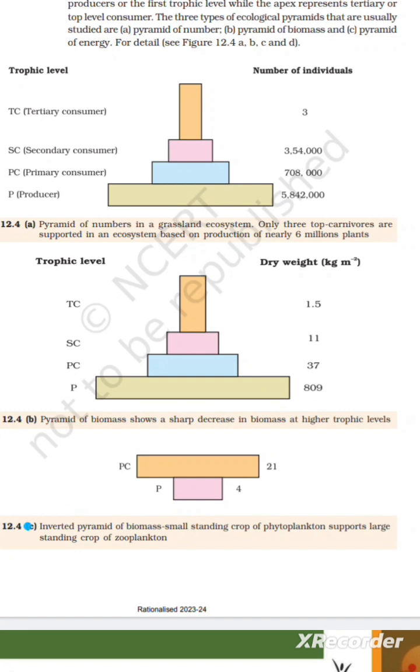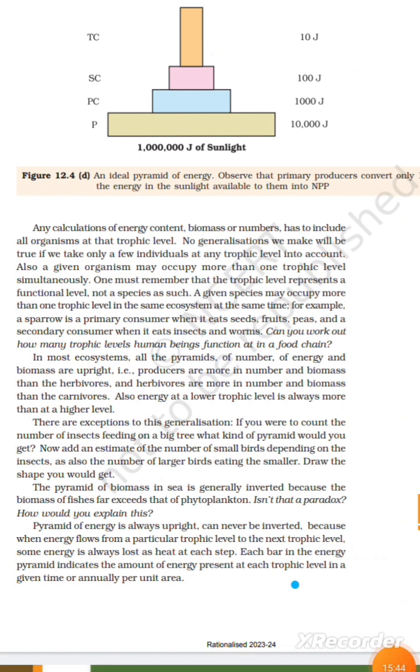Figure 12.4c: inverted pyramid of biomass. A small standing crop of phytoplankton supports a large standing crop of zooplankton. Figure 12.4d: an ideal pyramid of energy. Observe that plant producers convert only a fraction of the energy in the sunlight available to them to NPP.